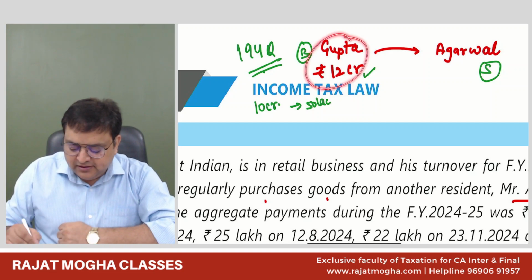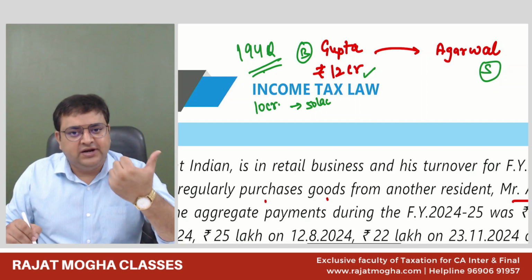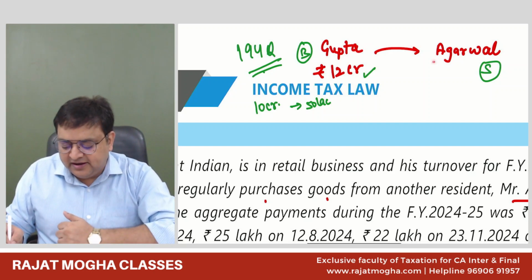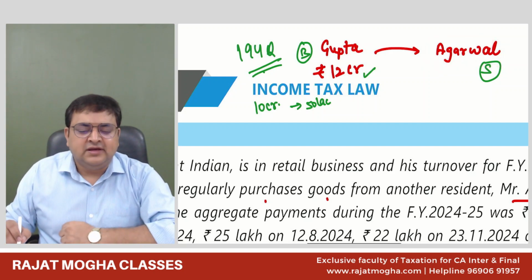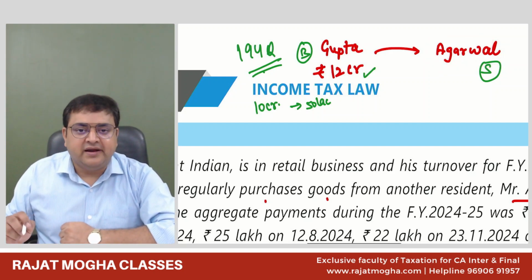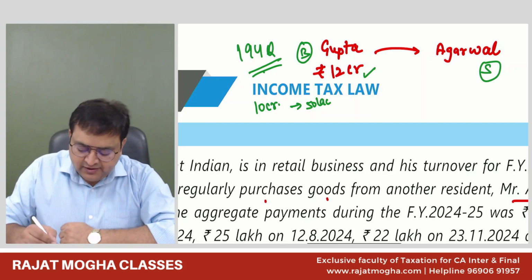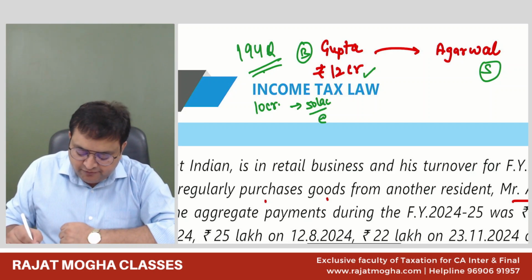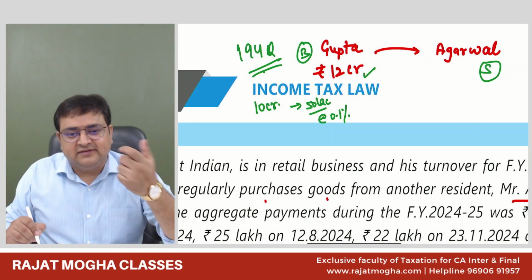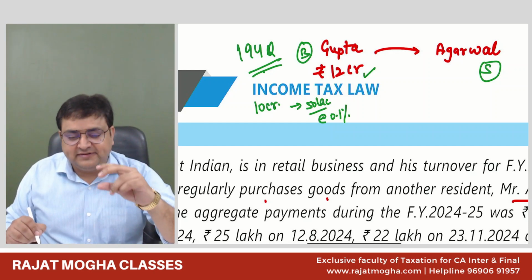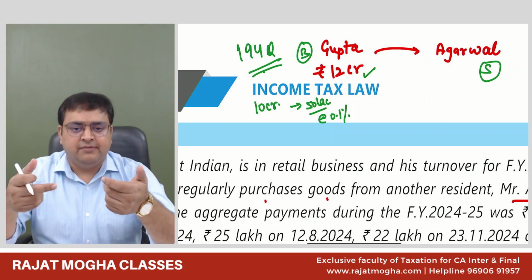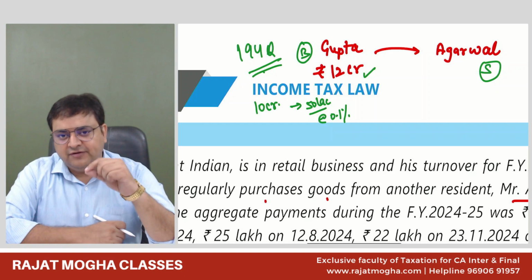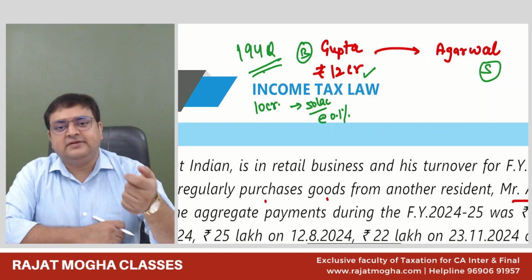So if Mr. Gupta, you are such a buyer that your turnover is more than 10 crore, and if you purchase in this year from Mr. Agarwal more than 50 lakh rupees, then you should deduct the TDS at a rate of 0.1% in excess of 50 lakh. So it is quite a special section. Generally, in all the sections, we deduct TDS on the entire amount. But in this section, we will deduct only on the amount in excess of 50 lakh.